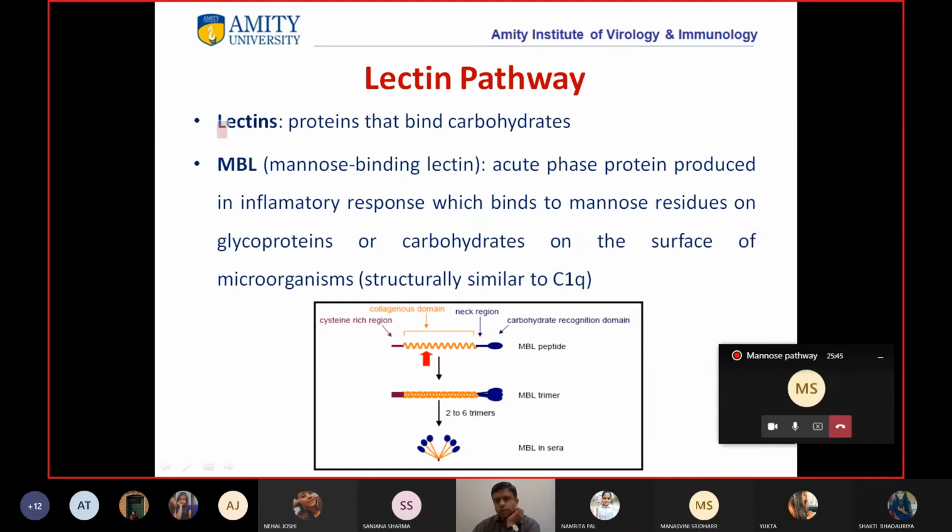Students, you are now aware what lectins are. Lectins are the proteins that bind to carbohydrates. MBL is a lectin that binds to mannose residues. Where are these mannose residues present? They are present on the surface of the microorganisms. And this mannose binding lectin is similar to C1Q, and you can see its structure here.